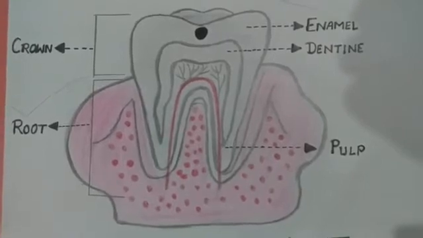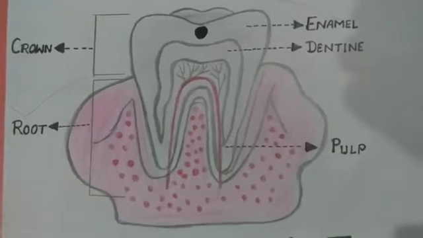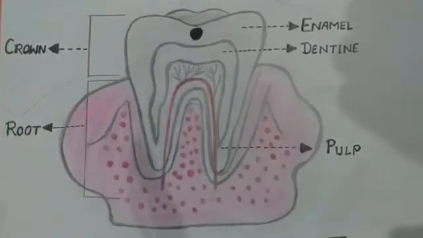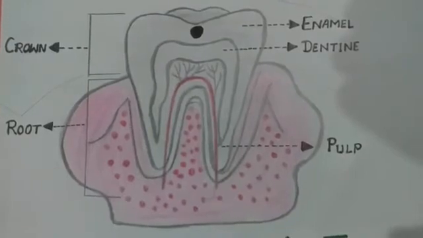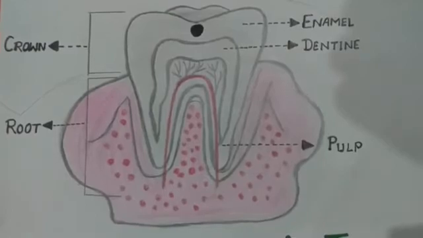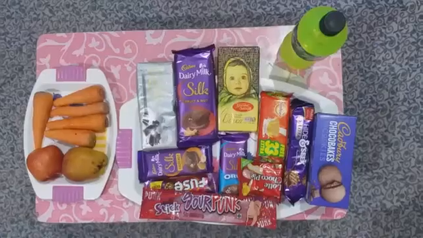Acid eats into the enamel and causes a cavity, a hole in the tooth. When the cavity reaches the pulp, the tooth starts hurting as we eat and drink.